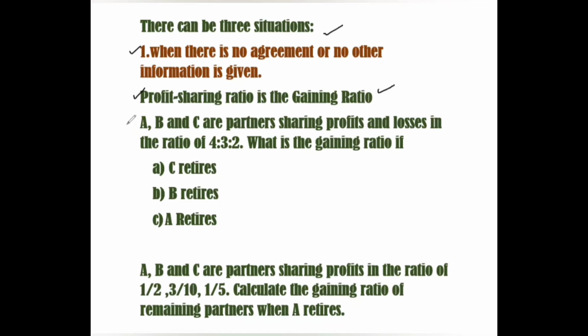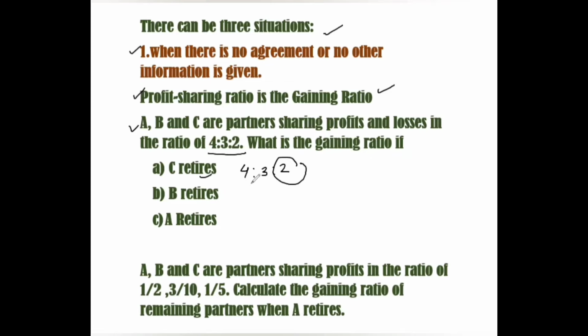See, first question is: A, B and C are partners sharing profits and losses in the ratio 4:3:2. What is the gaining ratio if C retires? 4:3:2 is the ratio of 3 partners A, B and C. Now if C retires, then as you see in this question no other information is given as to how remaining partners will share the outgoing partner's share.